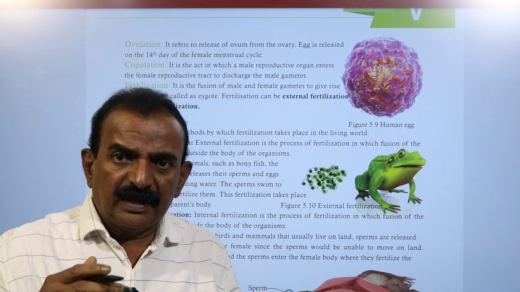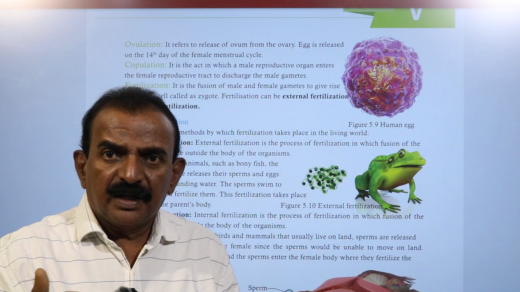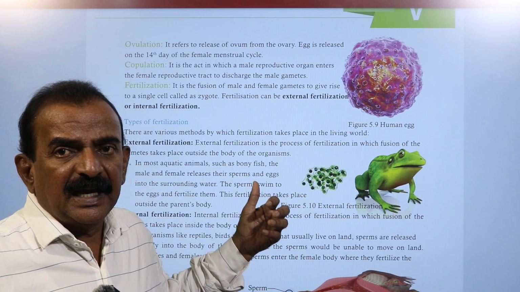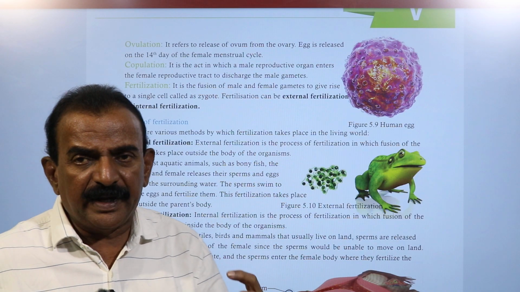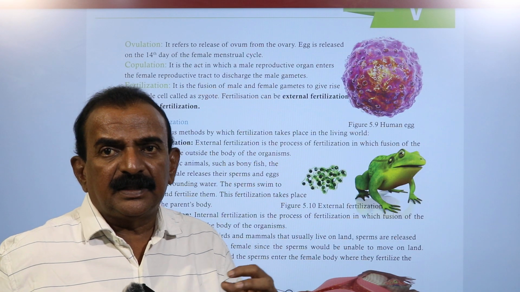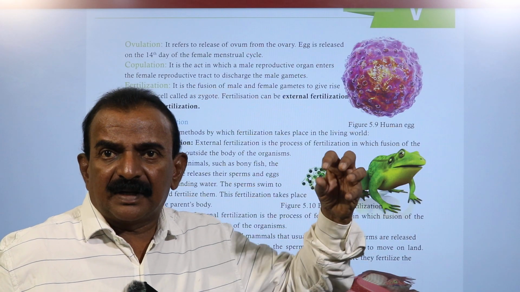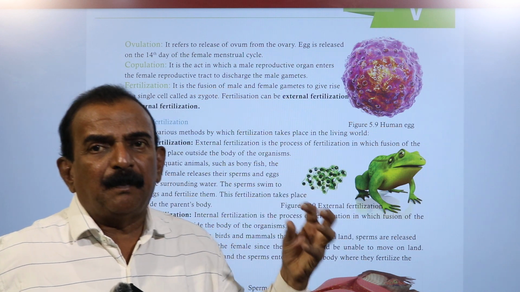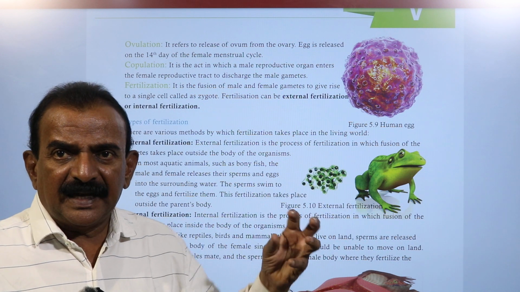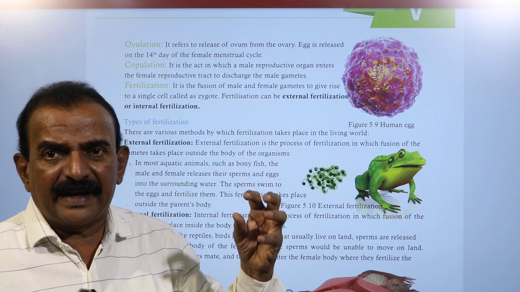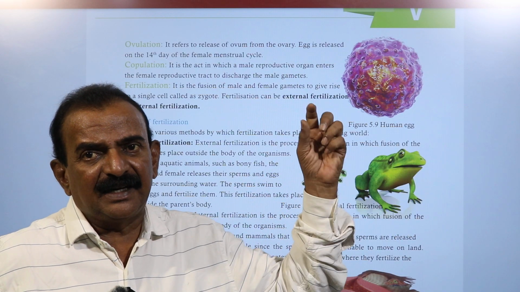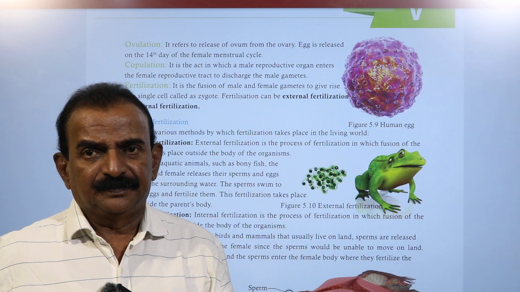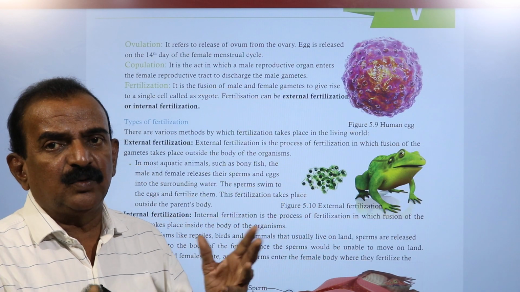After 14 days, during the process of the menstrual cycle, the egg is released from the ovary, and it is collected by the fimbriae. A fimbriae is the edge part of the fallopian tube, and it collects the ovum or egg, and that egg enters the fallopian tube. So, there in the fallopian tube, fertilization takes place.